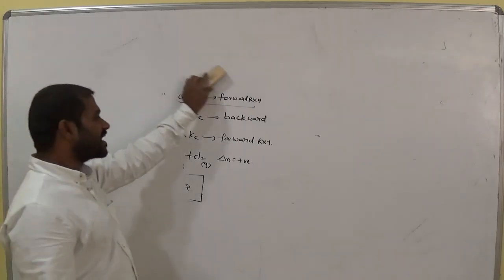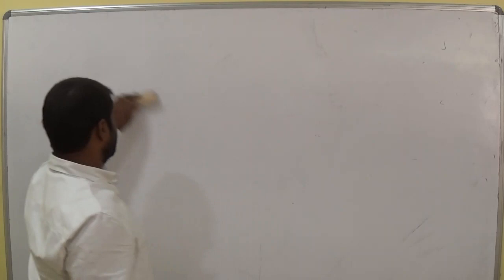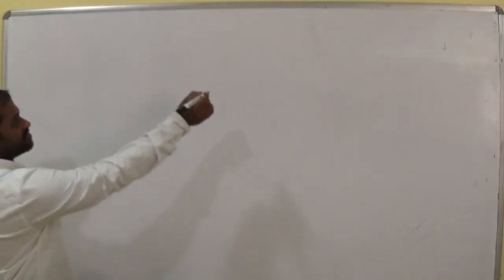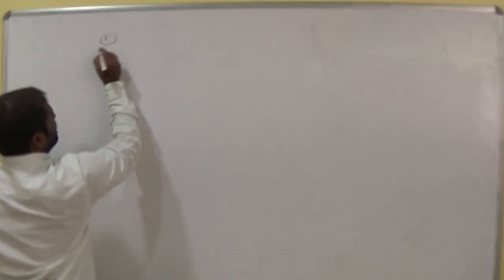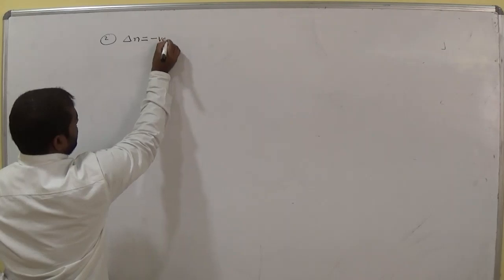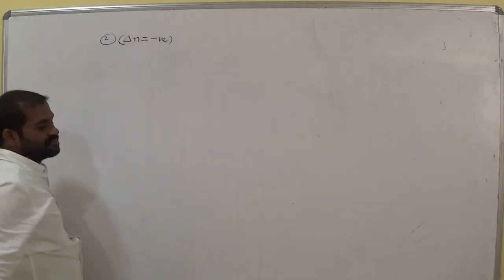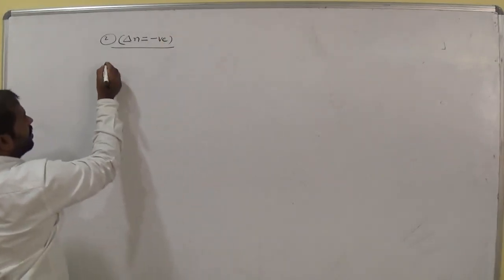Next, come to the second category. What is it? In the second category, delta n is negative. Okay. Now see one example regarding this.